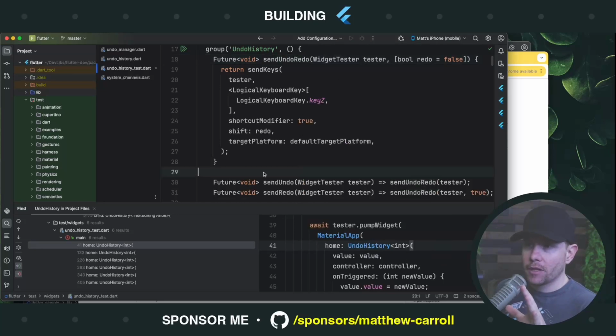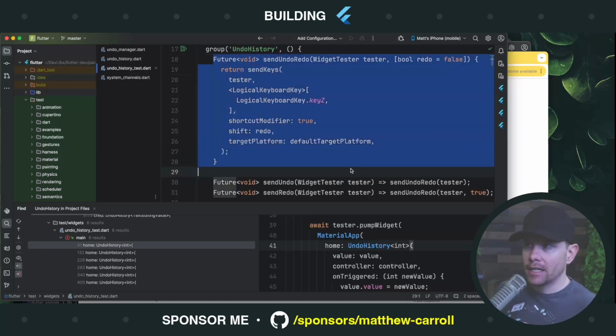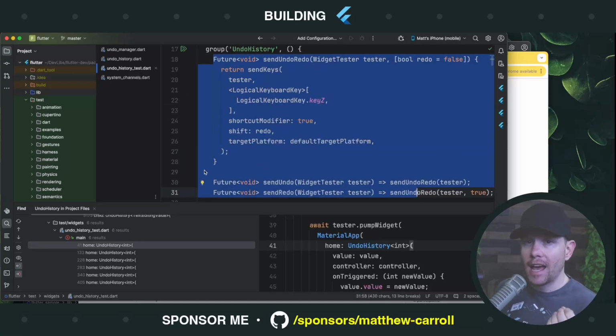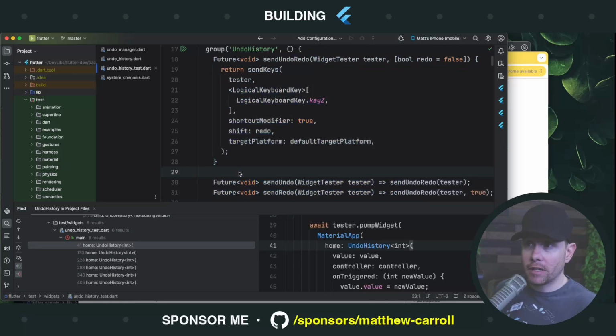In this case, the Flutter team is saying, we want to test this undo redo widget. We want to make sure it actually undoes things and redoes things. So we're going to create these inline methods inside of our test file that make it easy to simulate, to pretend that the operating system is sending undo redo signals. That is very convenient for the tests. That's not the problem.